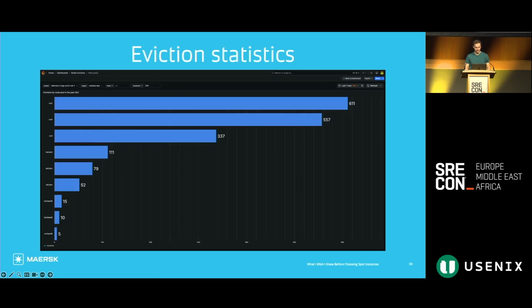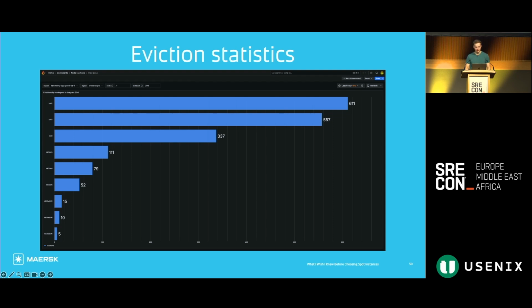One of my favorite panels is this eviction statistics panel. Here we see a count of evictions for each node pool across a 30-day period in this case. It's important to notice that these numbers are not adjusted for how many nodes we have of that type. So we're not surprised to find our 96 core nodes at the bottom. That's not because each of those is less likely to be evicted necessarily. That's just because we have very few of those nodes compared to our 8 and 16 cores.